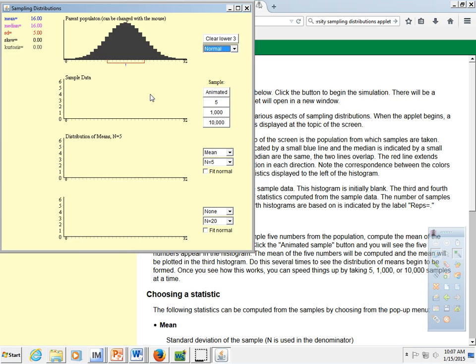And so what I'm going to show is a couple of things here. If we're talking about a population mean or a sample mean, then we're talking about a quantitative variable.